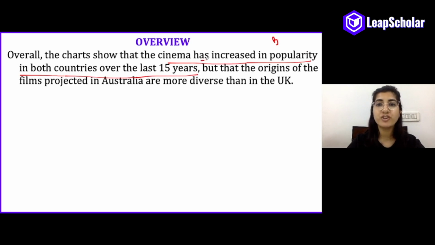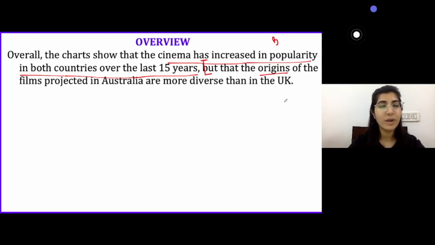And now for chart A, where we spoke about Australia screening films from a lot more countries, we can say that the origins of the films projected in Australia are more diverse than in the UK, which is exactly what we saw because 99% of the films screened in Australia were from countries other than Australia. All right, so that is how you write the overview, one sentence for each graph.